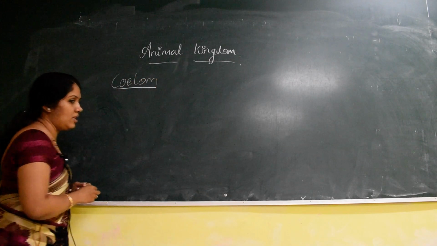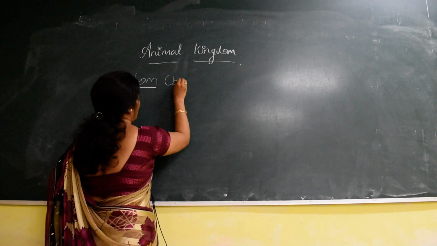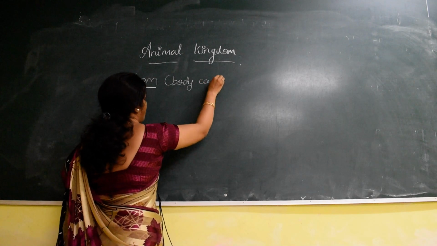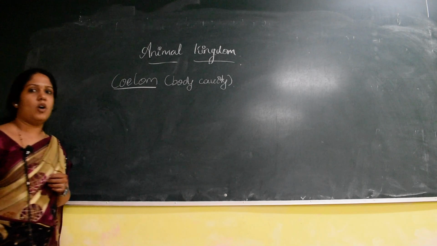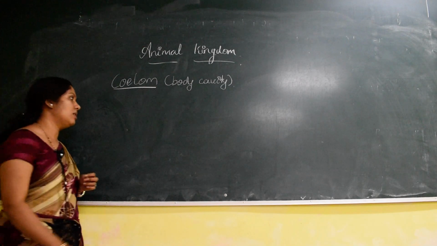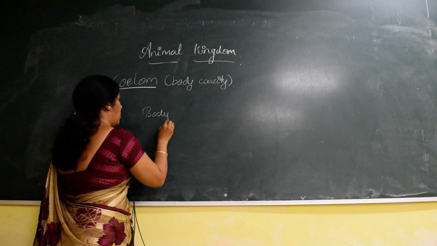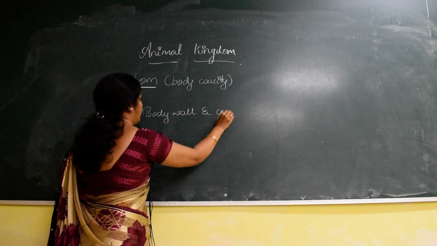Coelom, it is pronounced as coelom. So what is a coelom? Coelom is nothing but a body cavity. It is present between the body wall and gut.